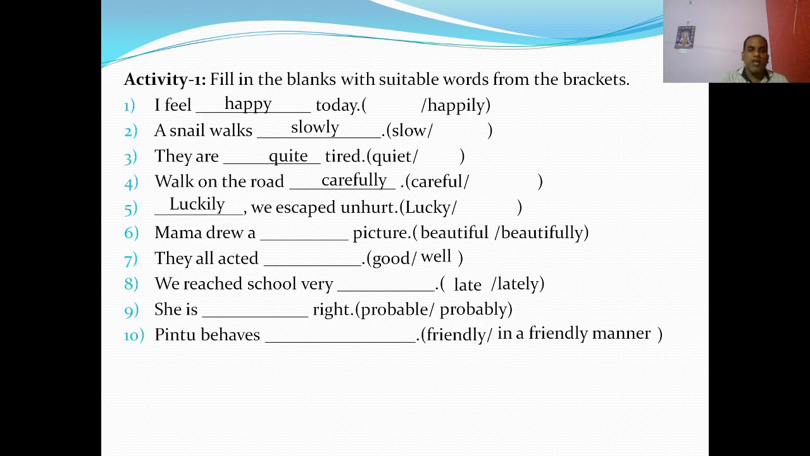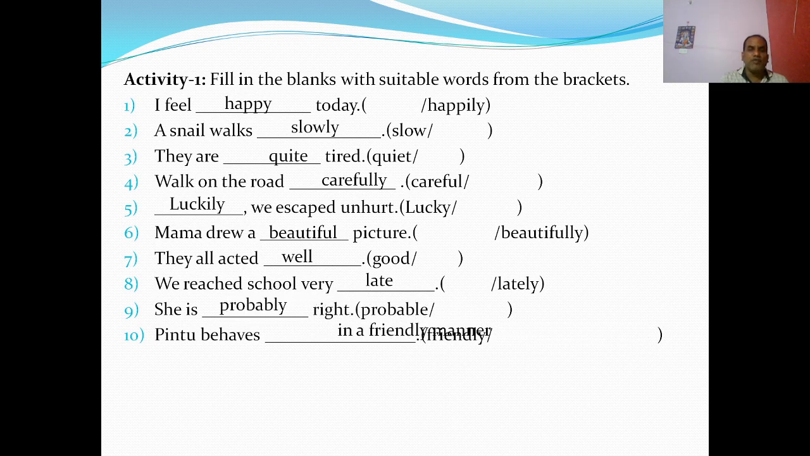Luckily, we escaped unhurt. Sentence adverb. Mama drew a beautiful picture. You see, beautiful is an adjective. They all acted well, with the adverb. We reached school very late. She is probably right. You see, adverb. Pintu behaves in a friendly manner, not friendly.